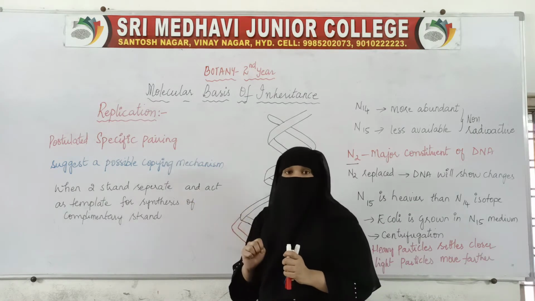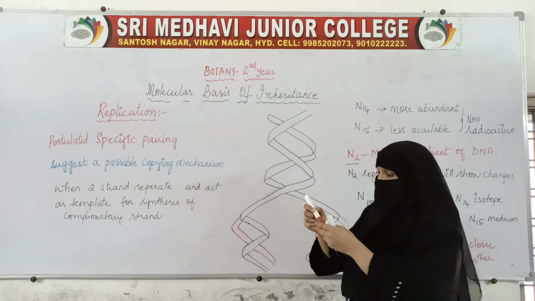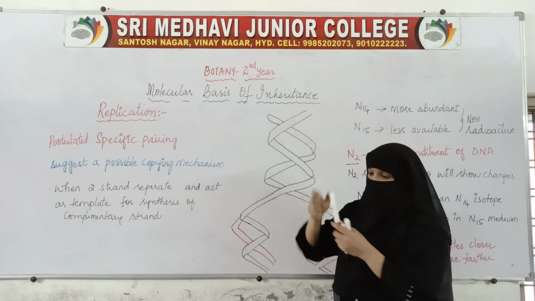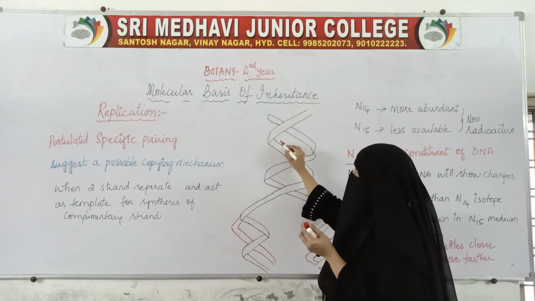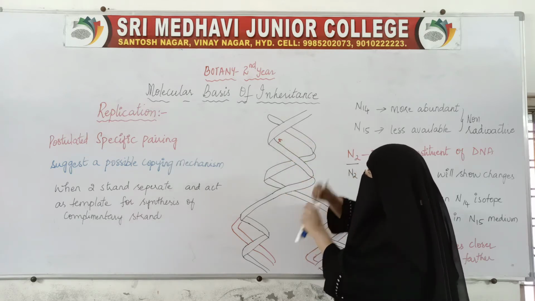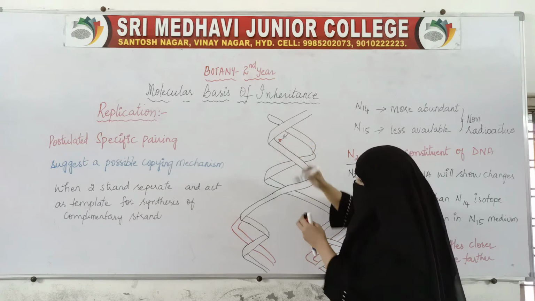Now we have seen the structure of DNA. These strands are made up of sugar and phosphate, and in between we have the base pairing. Here adenine will be there, so it always pairs with thymine with a double bond.